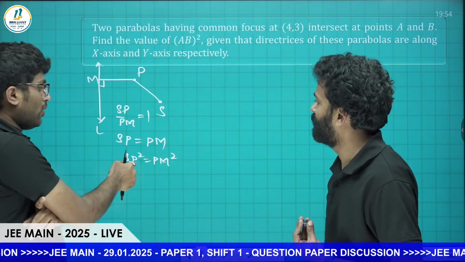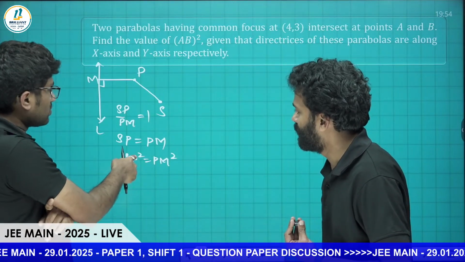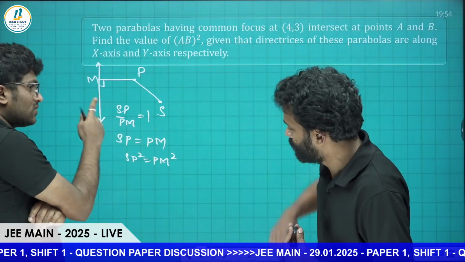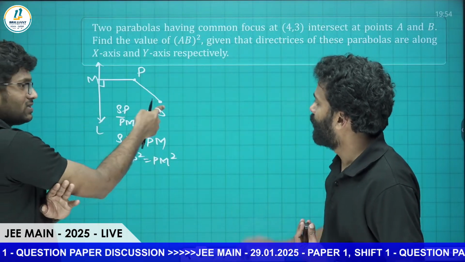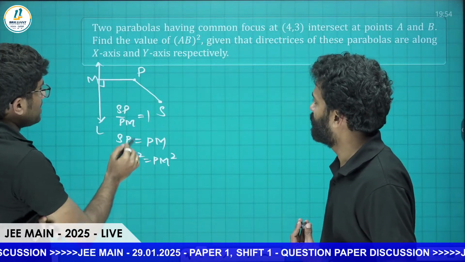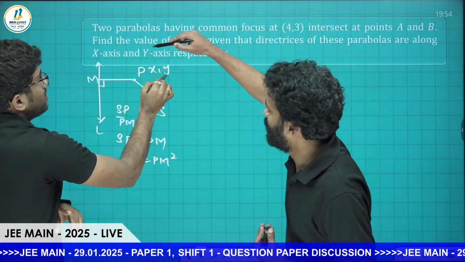That means any point which moves in the plane such that the square of the distance from a fixed point is equal to the square of the distance from a fixed straight line. The fixed line is the directrix and that point is the focus. That's it. They have given the focus directly. So let us take some point. This is the key part, right?